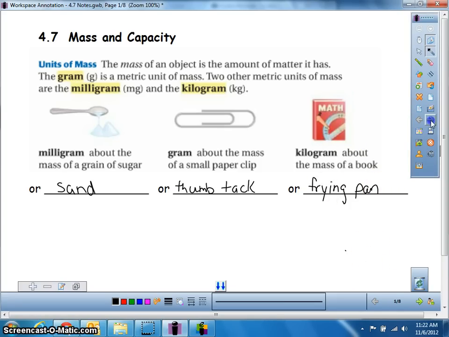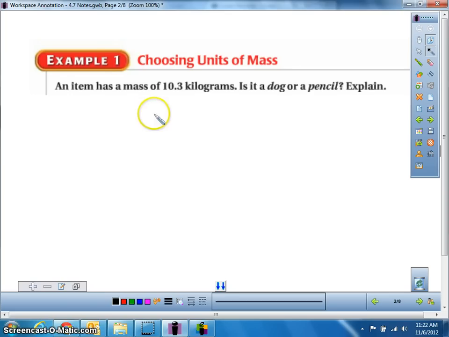So let's talk about how we would use it. In your homework, you're going to have things like this where it gives you a mass, and then you have to figure out, is it a dog or a pencil? If we have something we know it weighs, or it has a mass of 10.3 kilograms, is it more likely that it's a dog, or is it more likely that it's a pencil?